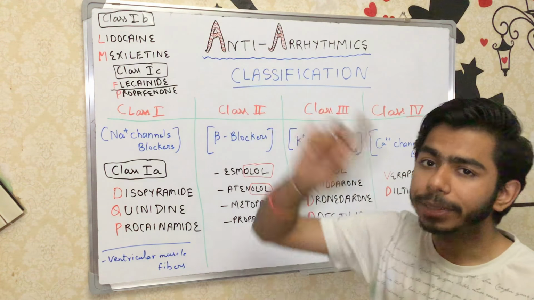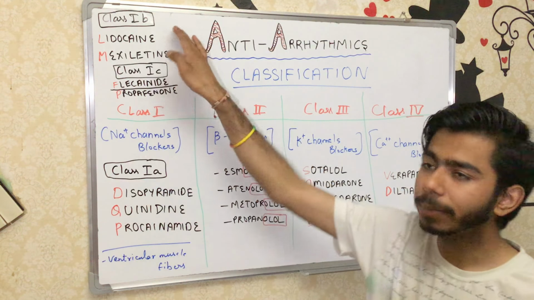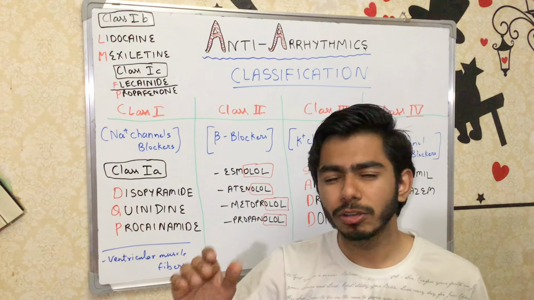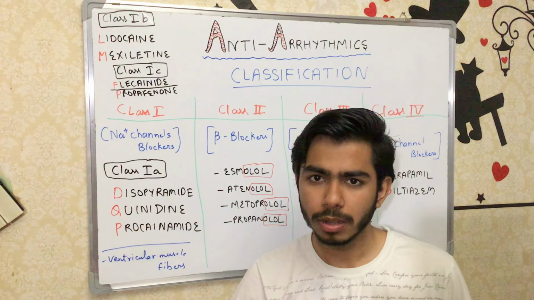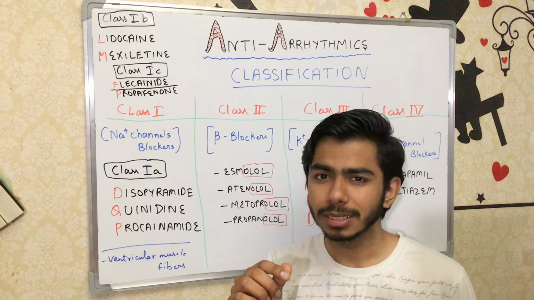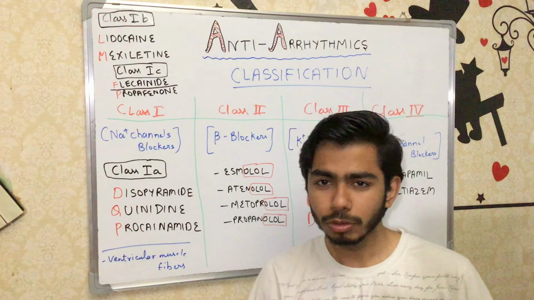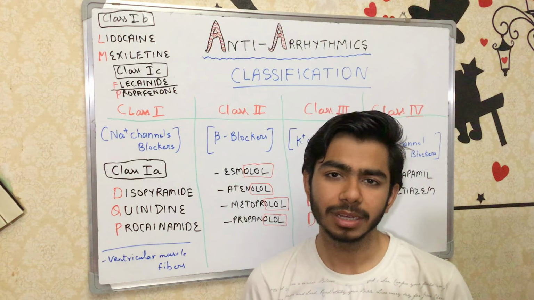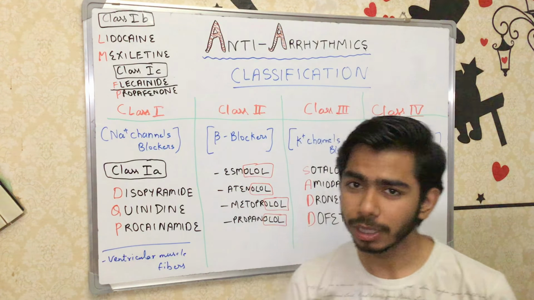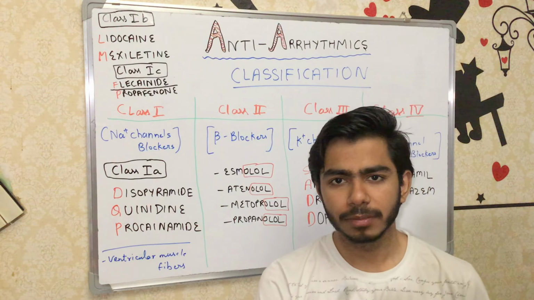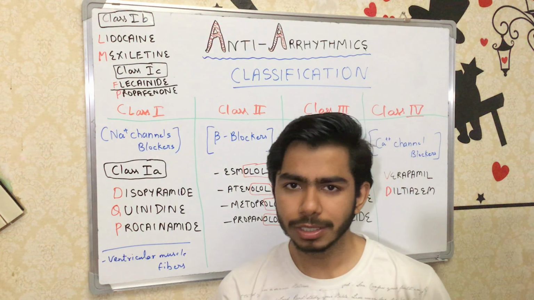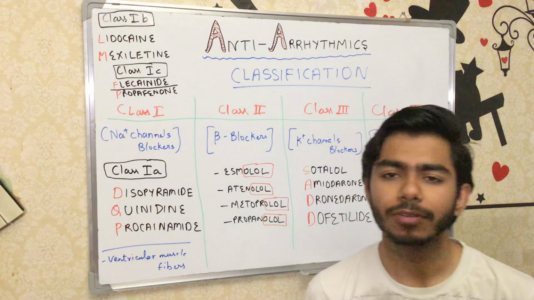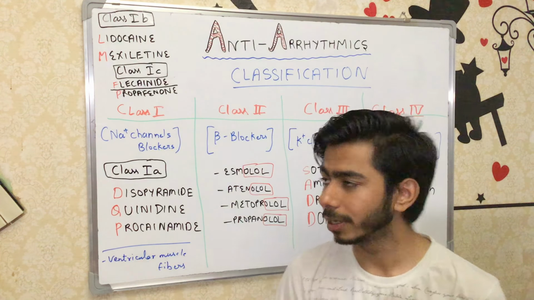If we talk about the class 1B agents, they are working on the sodium channels as well as on some potassium channels. That's why they are working on phase 3 also, right? So what they are doing is extending the refractory phase of the action potential in the ventricular muscle fiber. Phase 3 we have already seen was forming with the help of potassium ion efflux. Potassium ions were escaping out through the potassium channels over there, right?